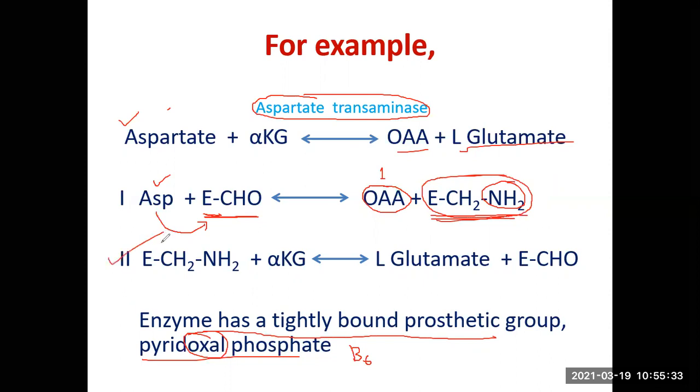In the subsequent step, the second substrate will enter. The enzyme will transfer this amino group it has acquired from substrate 1 to this. Alpha ketoglutarate will get converted to L-glutamate. This is product number 2. And the original form of the enzyme will be restored, E-CHO. We started with this. So this is a classical example of a bisubstrate reaction, and you should be able to explain it along with this particular example, including these 2 steps as well.